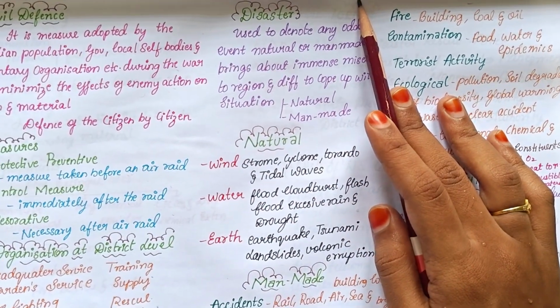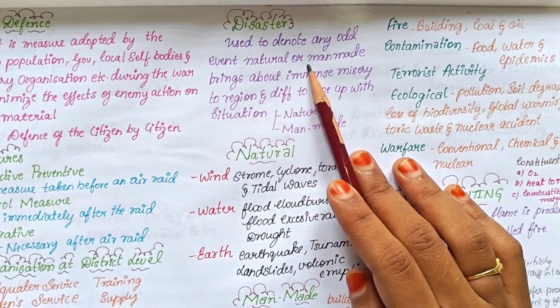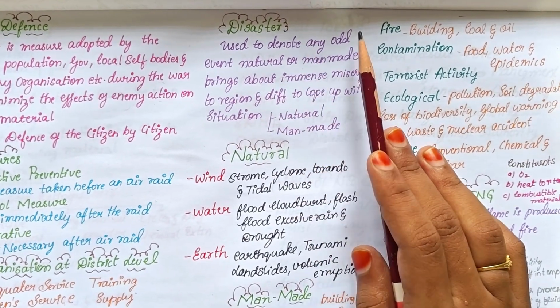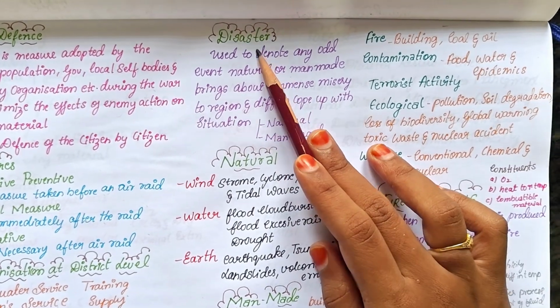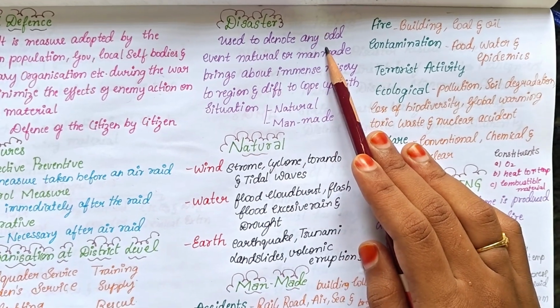Next, what is a disaster? Disaster is used to denote any odd event, natural or man-made, that brings immense misery to the region and is difficult to cope with. There are two different kinds of disasters, that is natural disaster and man-made disaster.